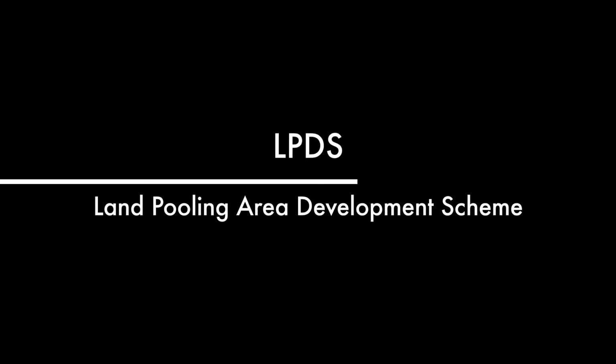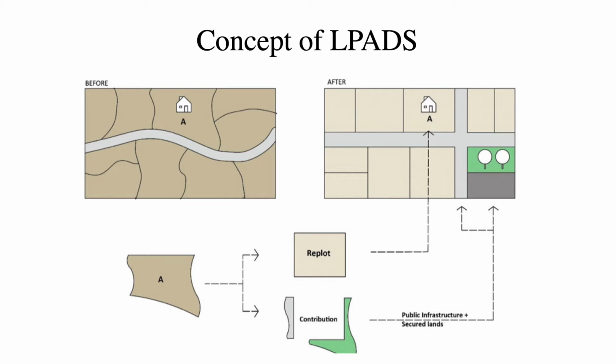Concept of land pooling area development scheme, wherein land owned by individuals is pooled together by transfer of ownership rights to the appropriate planning authority, in which part of the developed land is reconveyed to owners and the remaining part is retained for the provision of roads and common community facilities.